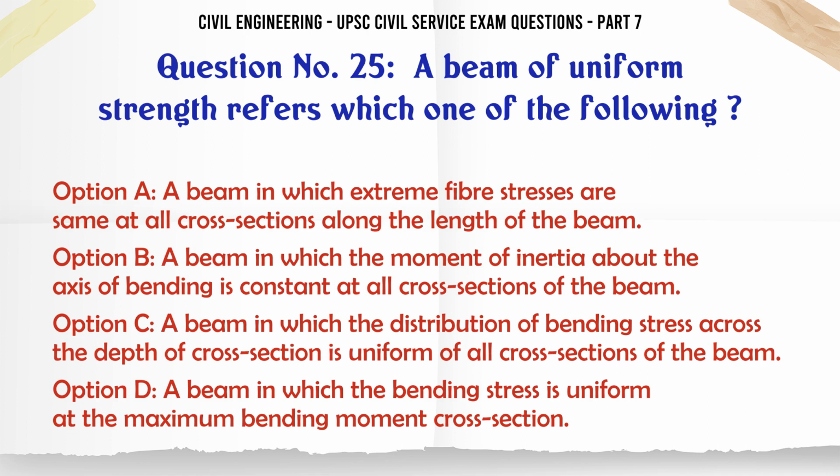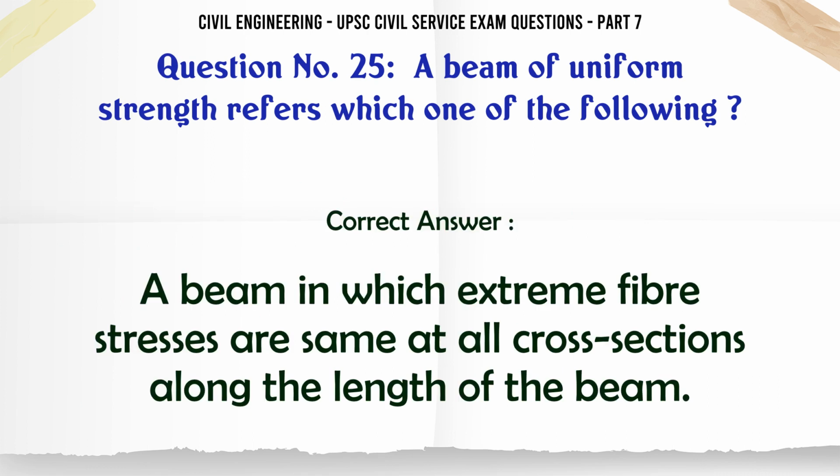C. A beam in which the distribution of bending stress across the depth of cross section is uniform of all cross sections of the beam. D. A beam in which the bending stress is uniform at the maximum bending moment cross section. The correct answer is a beam in which extreme fiber stresses are same at all cross sections along the length of the beam.